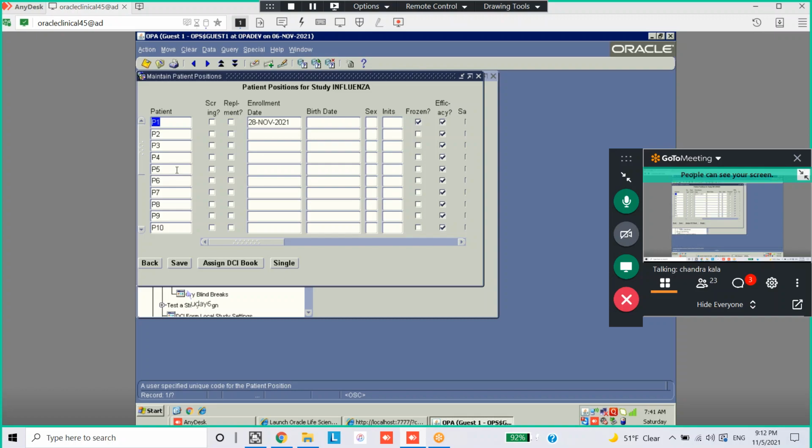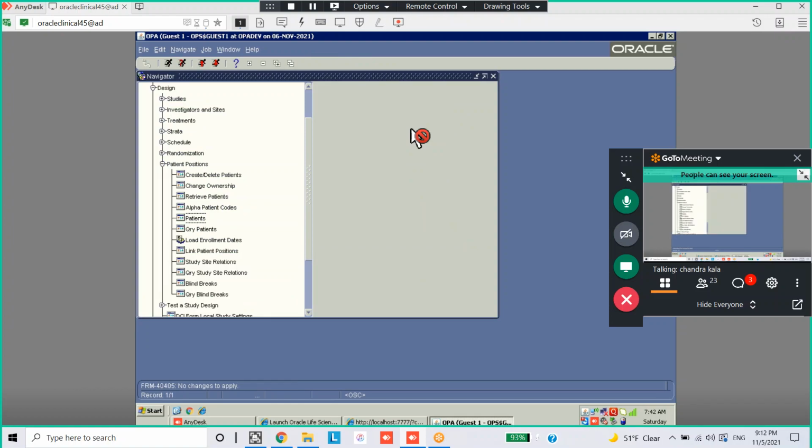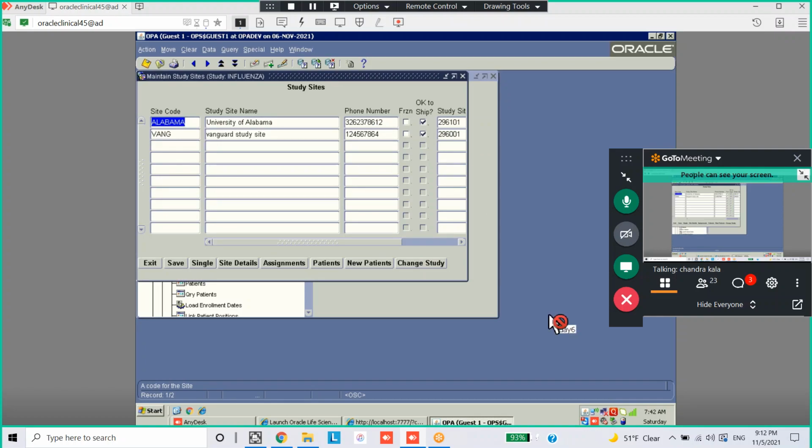It's showing, you can see the first one frozen. You can check the status of the patient positions here. If you freeze a site, you can check the status of the site here in the investigators and sites, study sites. See, there is a column Frozen, after phone number. You can check here whether the site is frozen or not.